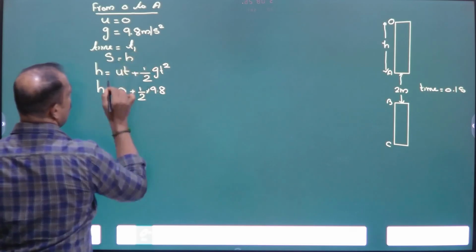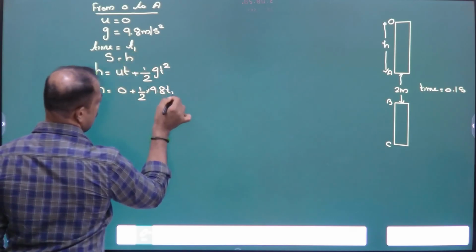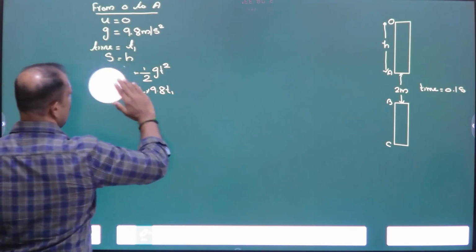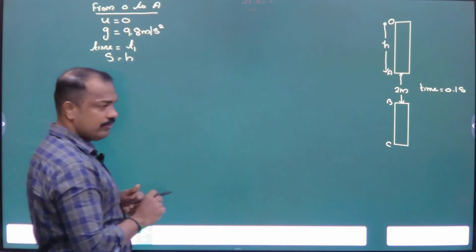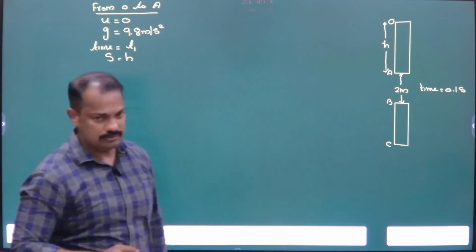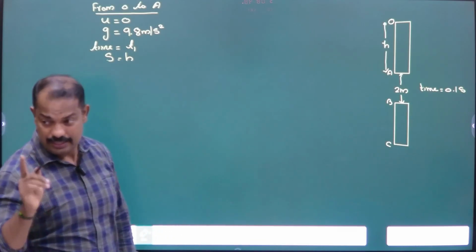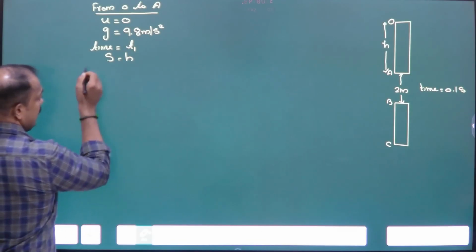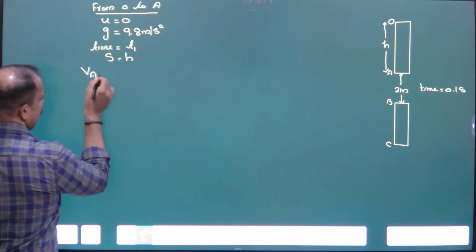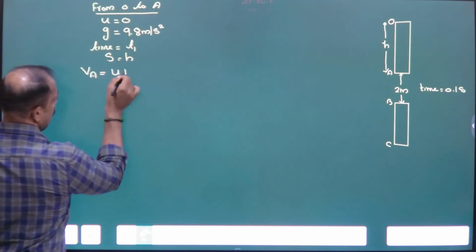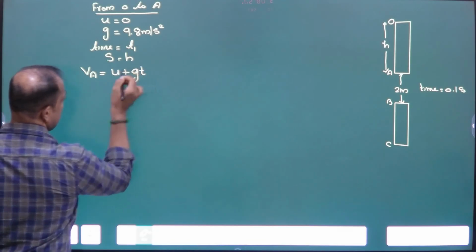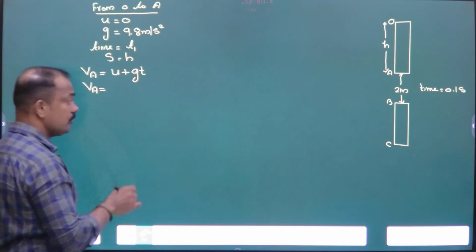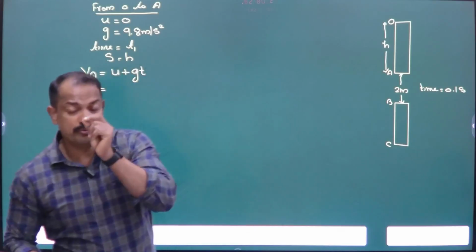What is the value of time? T. Sorry, पहले हम ये फाइंड करना. Sorry, first you have to find the velocity of the object at A. मैं लिख दिया VA. V is equal to U plus G T. VA find करना आपको, velocity of the object at A. At what velocity it reaches the point A? That we have to find first.